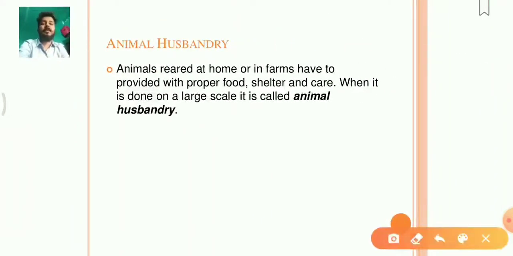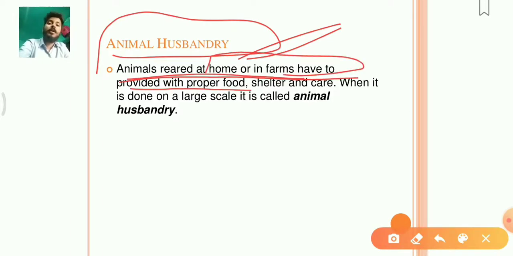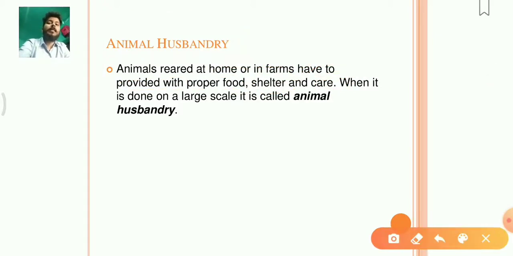Now, the last topic of this chapter is the animal husbandry. So animals reared at home or in farms have to be provided with proper food. The animals that we rear in our home for our own purpose, like cow or buffalo or any other animal like goat, we have to provide them with proper food, shelter and care. We have to take care of them, give them a shelter to live in, and give them the proper food so that they could be beneficial to us and they remain healthy.